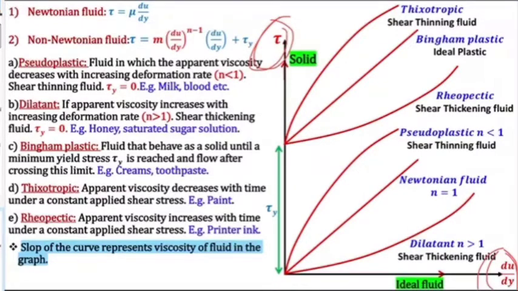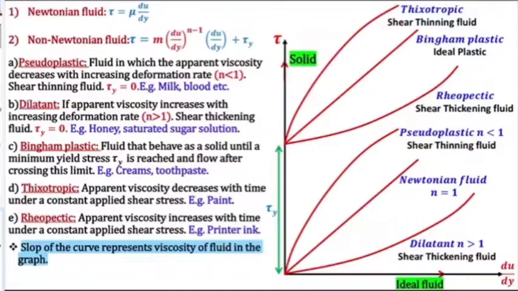Okay, if I talk about up to the yield strength or elastic limit, the strain is constant. So there we plot the stress-strain graph, and here we plot the stress and strain rate graph. So you should always be able to compare between solid and liquid like this. Now, in the ISRO interview they asked me how you will represent a solid in the stress and strain rate graph. Strain rate means tau and du by dy.